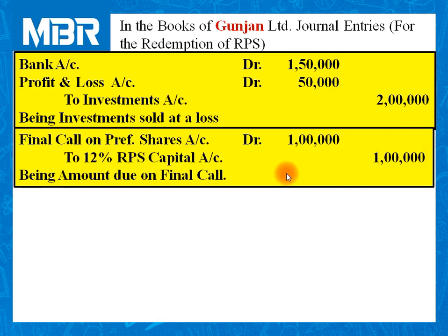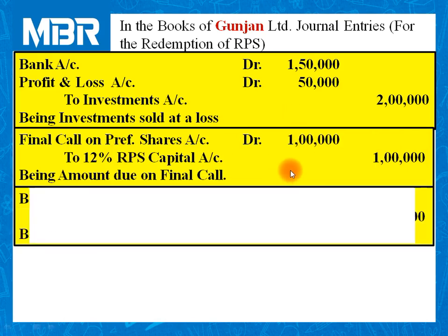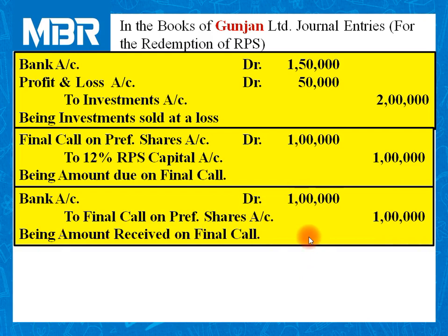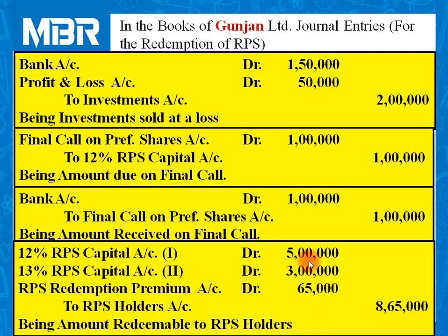Second entry for making a call on partly paid up preference shares. Third, amount received on partly paid up preference shares in order to make it complete. Fourth, amount payable to RPS holders, 12% RPS, 13% RPS and RPS redemption premium.